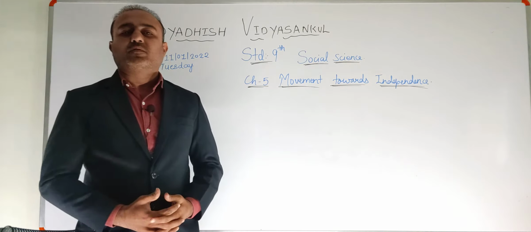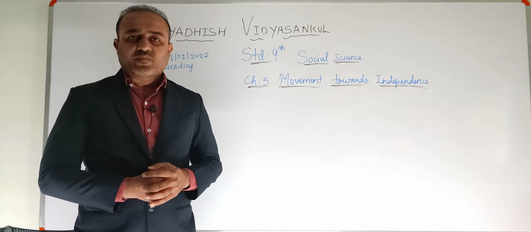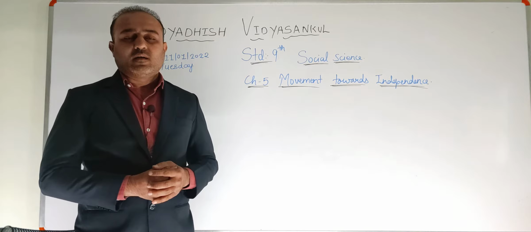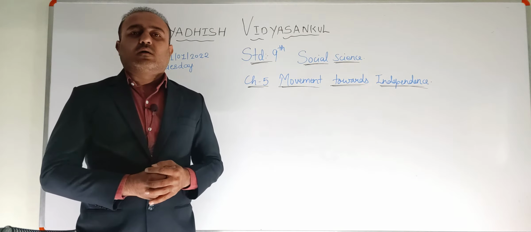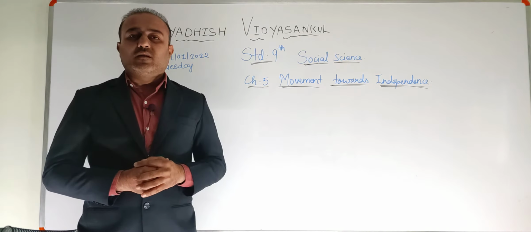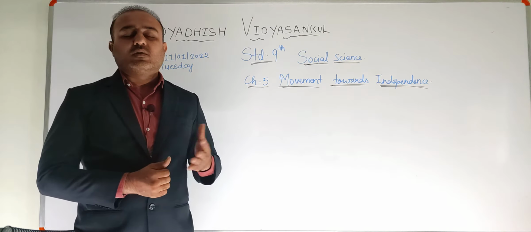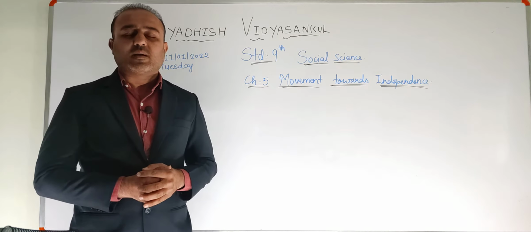Again, in your previous chapters, students, you have seen how the Britishers had taken control over India and how they were ruling India and exploiting the Indians with their power or supremacy, right? So later on, many different movements were carried out in India to fight against the Britishers, and one such movement which we have already seen in our previous chapter was the first movement of independence, which was in 1857, right? And that was the first time the whole of India together tried to fight against the Britishers.